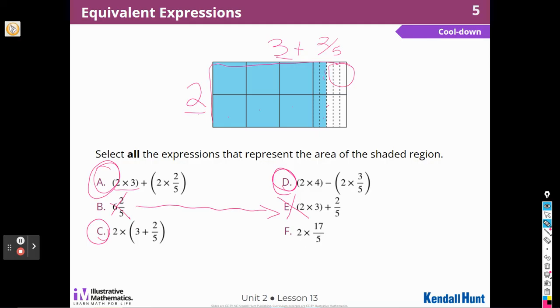17/5. So that means I'm going to have to count how many fifths would be all right here. Well, this would be 5, 10, 15, 16, 17. And yes, I think 2 times 17/5 would work. So, wow, a lot of answers this time. A, C, D, and F.